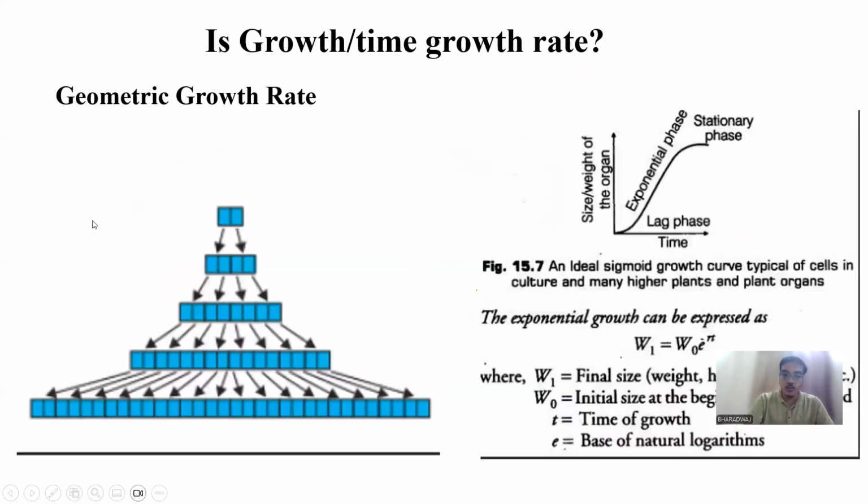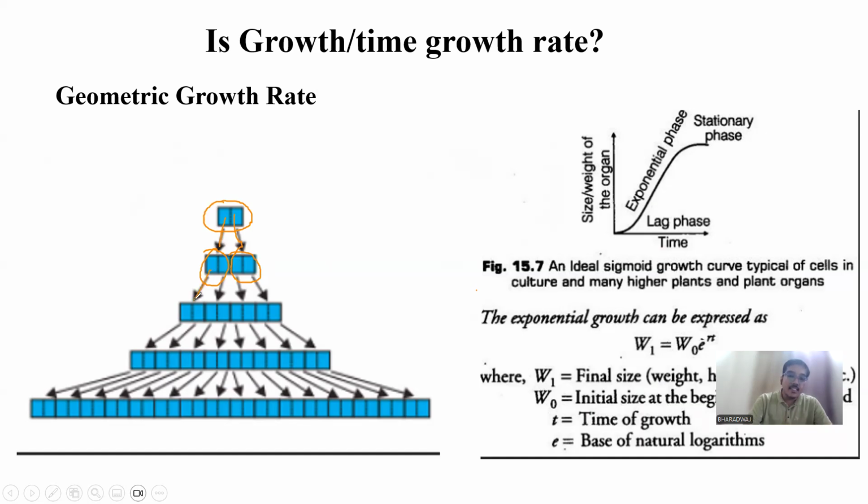The geometric growth rate. Okay, so now in this geometric growth rate, what you can observe is very simple. Here, let us assume we have two cells. Both the cells will undergo mitotic division. The first cell giving rise to two cells, and the second cell giving rise to two cells.